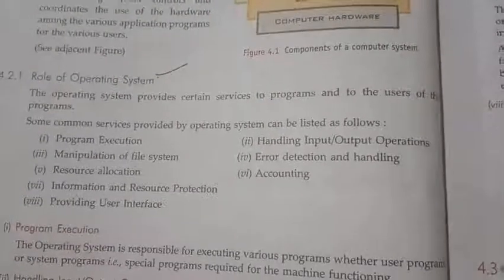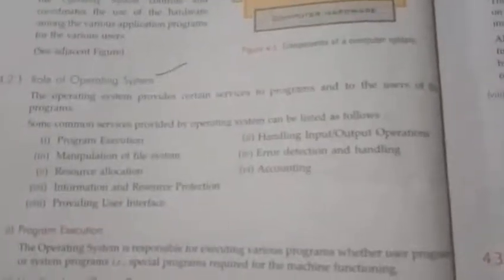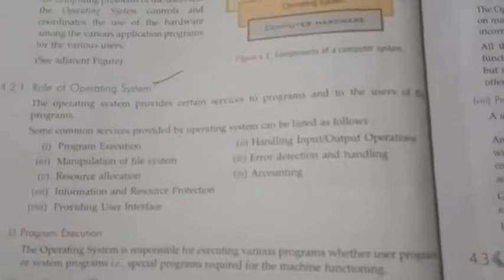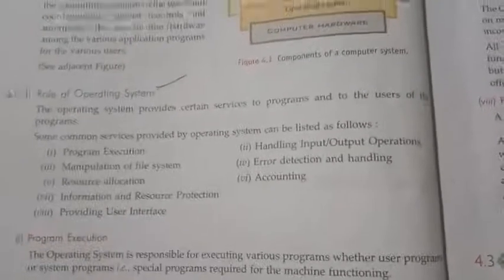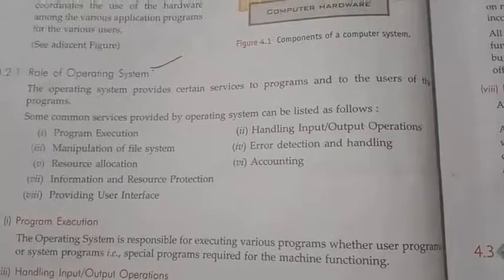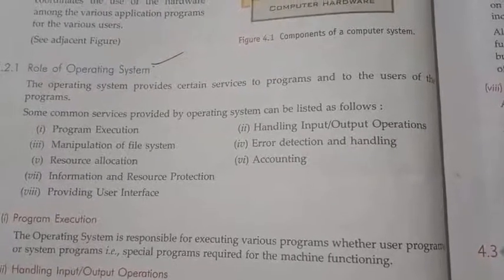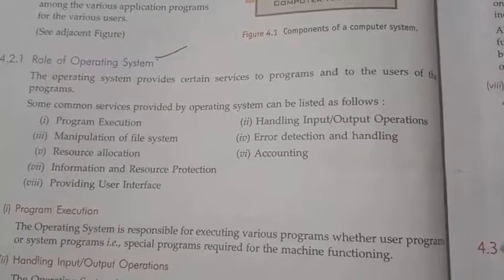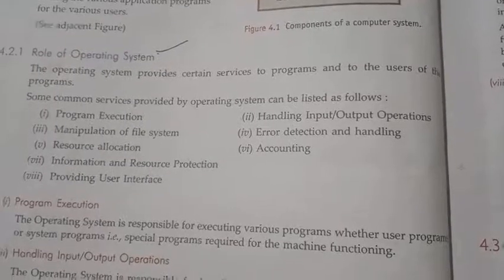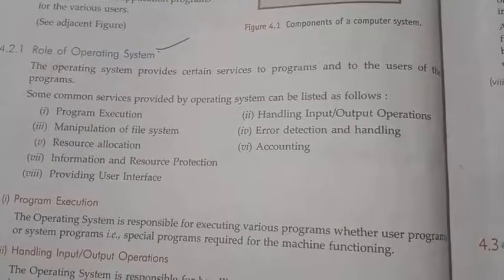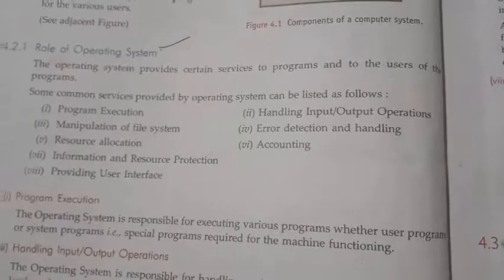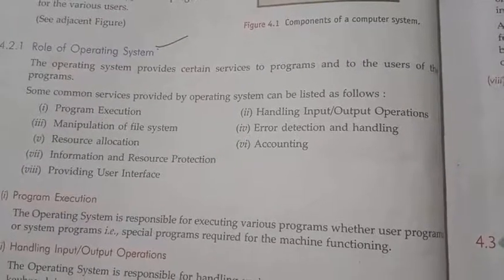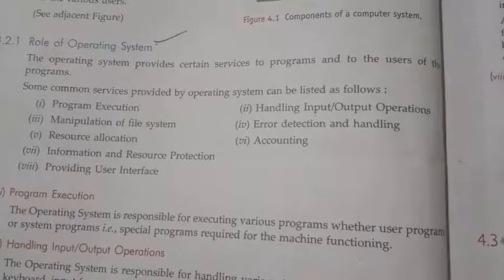Then the role of an operating system. In the previous chapter we already covered this role, we just wrote it down. These are the main roles of an operating system: program execution, handling input output operations, manipulation of file system, error detection, resource allocation, accounting, information and resource protection, and providing user interface.